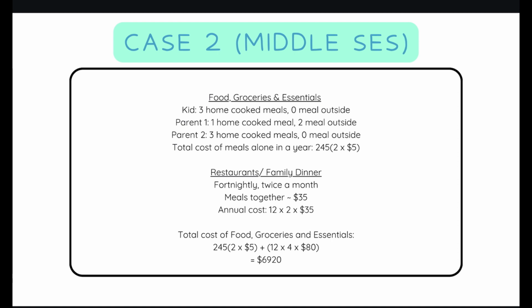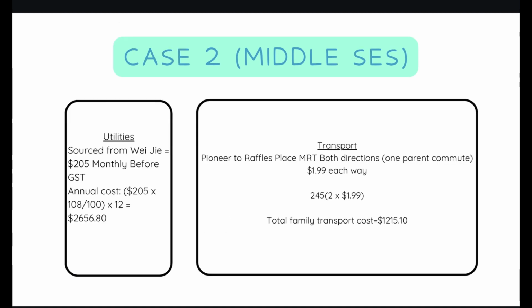The family goes out fortnightly, twice a month, for meals together, which we assume will cost $35 each. Therefore, the annual cost of family meals outside is 12 months times 2 per month times $35 each time. Total cost for food and groceries will be $6,920.